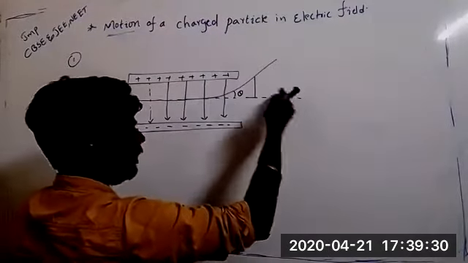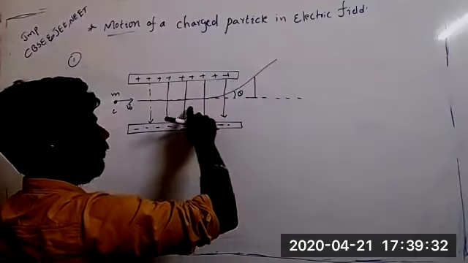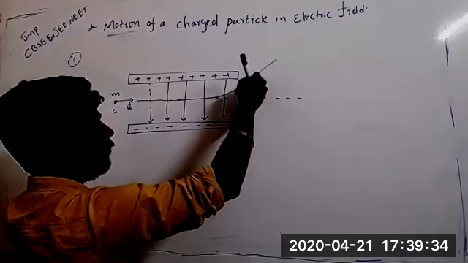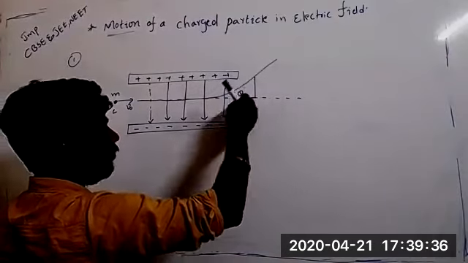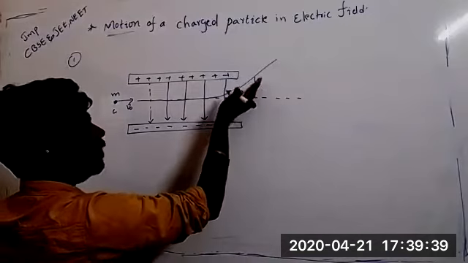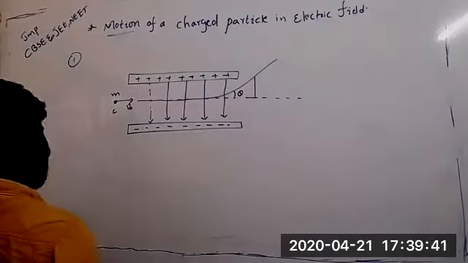If this is the x direction, this is the y direction. When a particle is moving, it is moving in the y direction also. In the x direction it is moving, and in the y direction also it is moving. How much is it moving in the y direction? We have to calculate that.